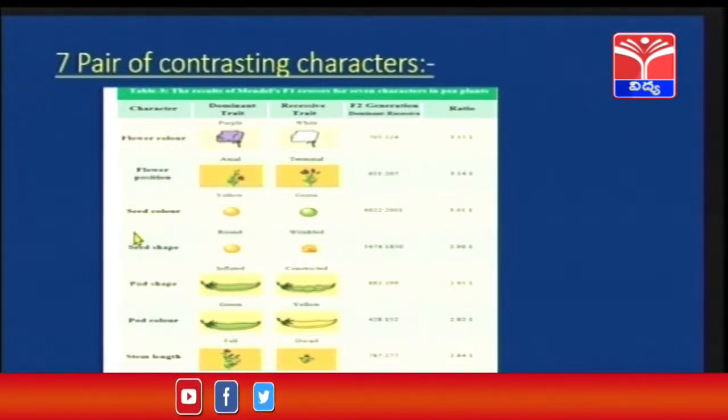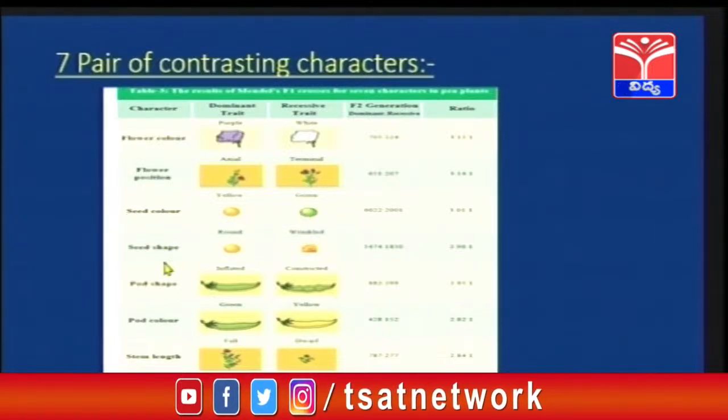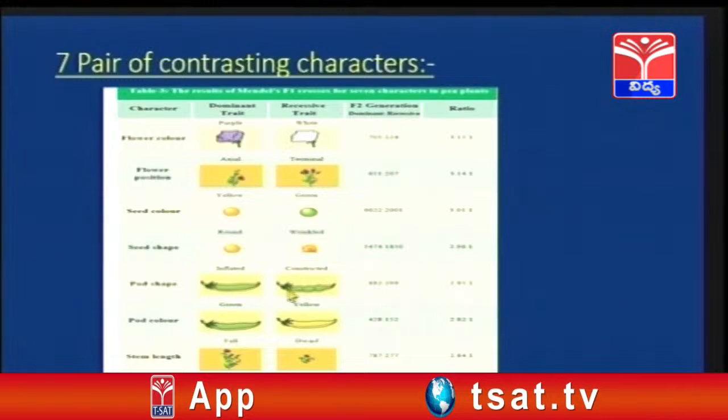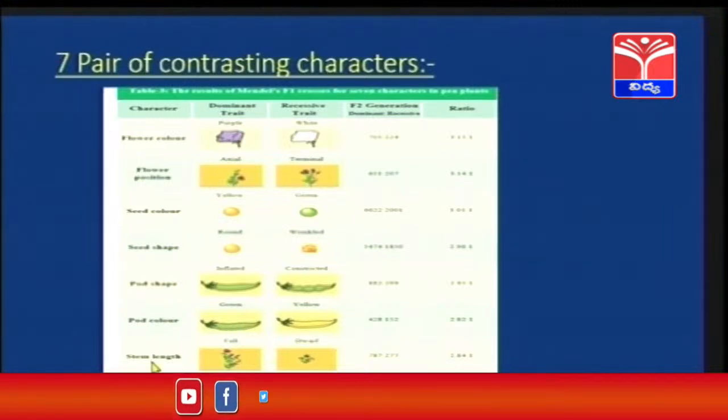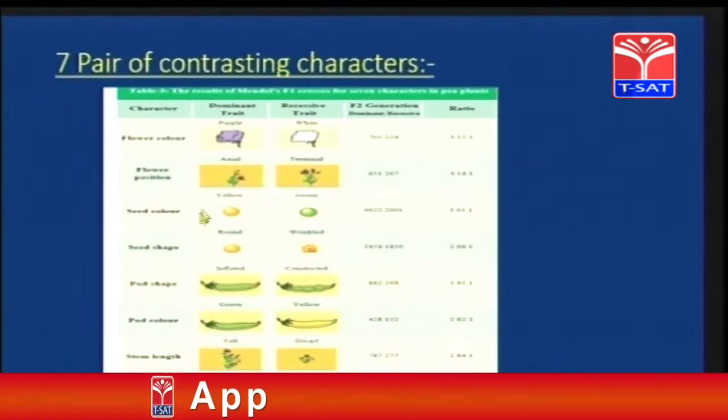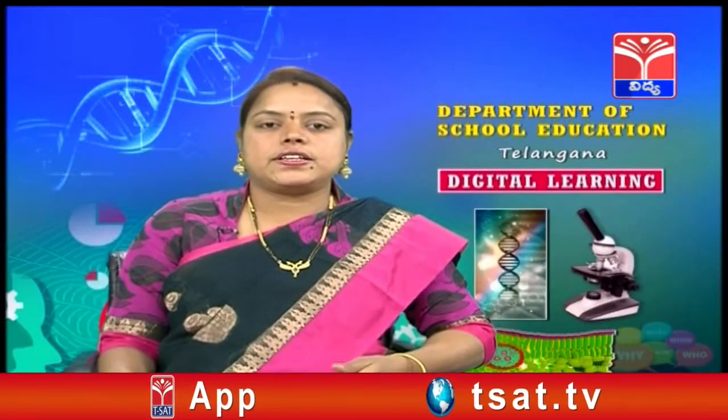Next are very simple characters. Seed color, that is yellow and green. Seed shape, that is round and wrinkled. Pod shape, inflated and constricted. Then pod color, over here it is green and yellow. Stem length, tall and dwarf. So children, go through the table and understand the 7 pairs of contrasting characters which are very useful for our further study in this topic.